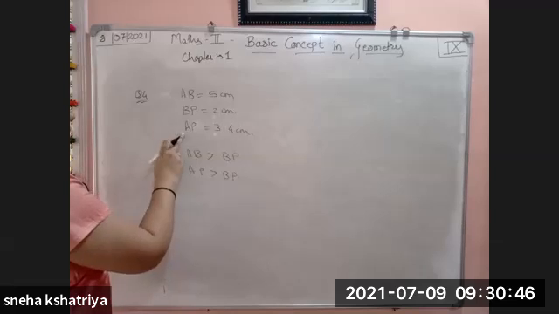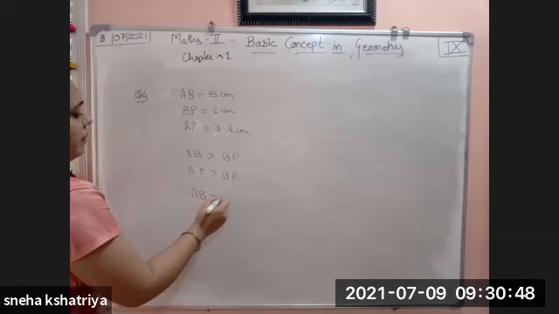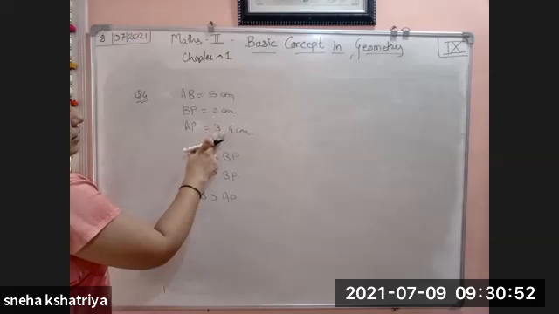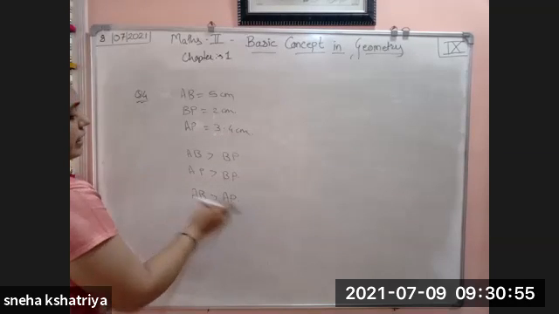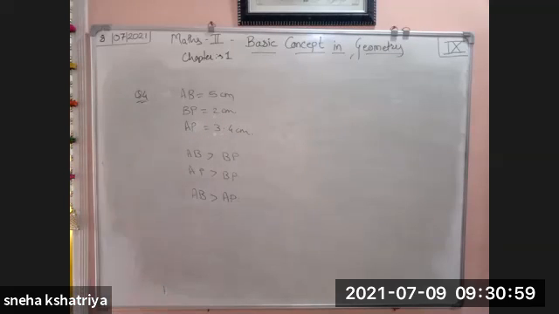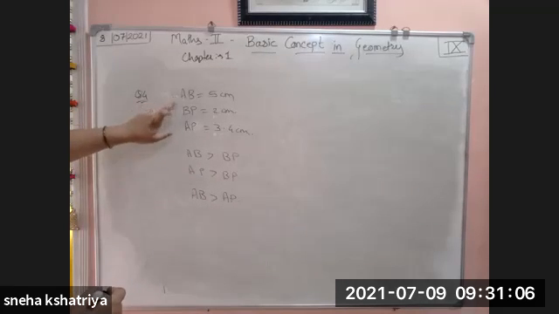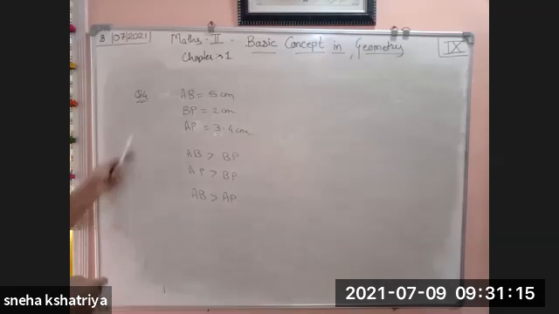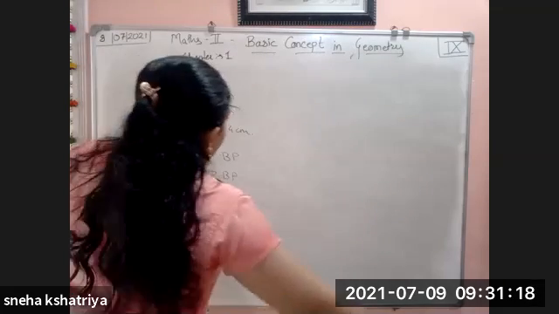Also AB is greater than AP, because 5 centimeter is greater than 3.4 centimeter. Centimeter values are given, so we have to directly write down the comparison of the segments. So by comparing, we get: AB is greater than BP, AP is also greater than BP, and AB is also greater than AP, because this is 5 centimeter and this is 3.4 centimeter. So like this, we write it down directly.